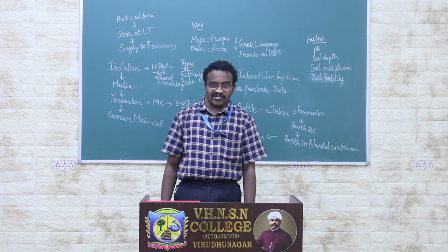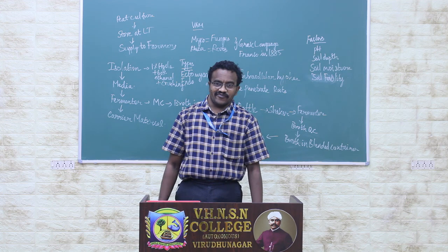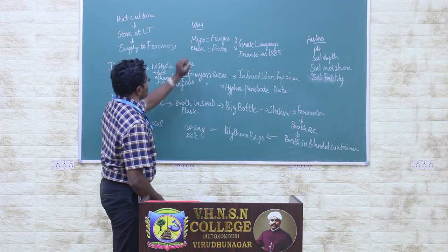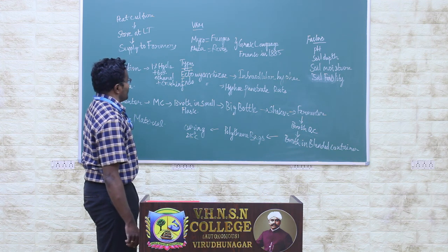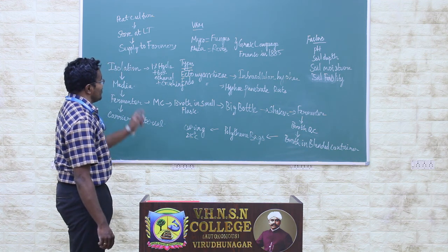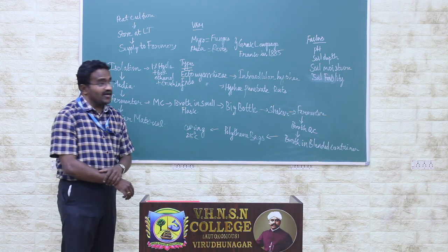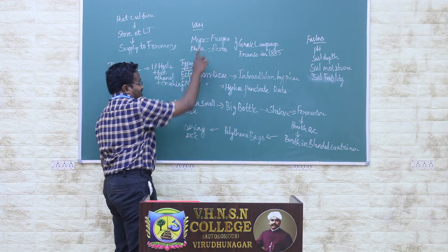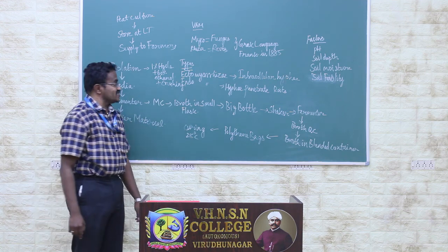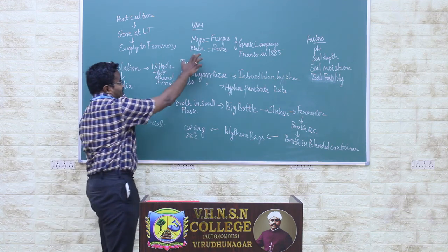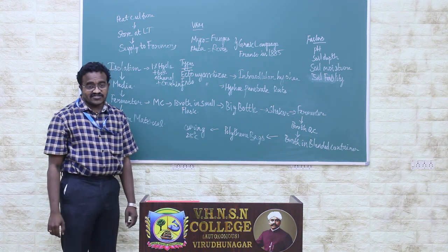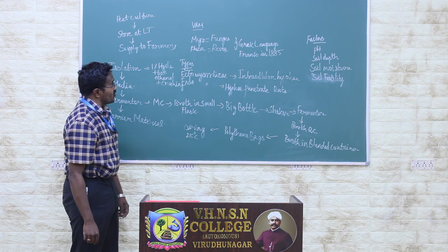Students, today we are going to discuss VAM. VAM is nothing but the vesicular arbuscular mycorrhizae. What is meant by mycorrhiza? The word myco means fungus. Mycology is the study of fungus. Rhiza means the roots. Root-associated fungal structures are called the mycorrhiza.